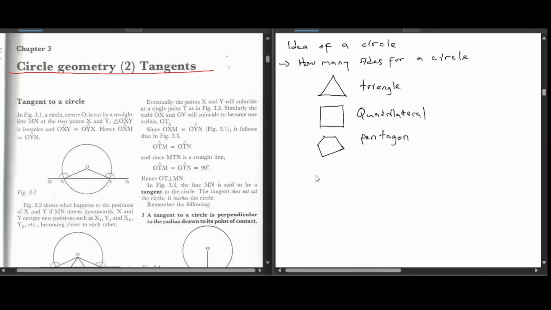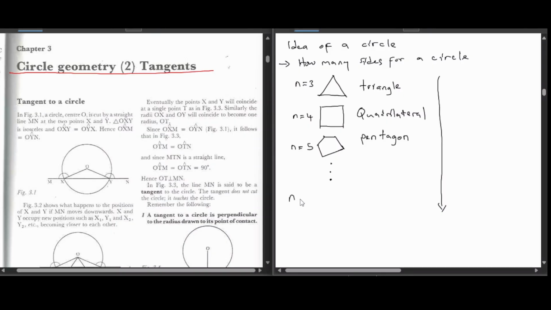What is going to happen here is, the more we increase a side, so let's call the number of sides n, here n was 3, here n was 4, n was 5, and we keep adding sides until